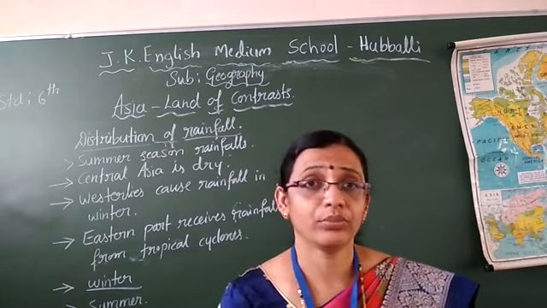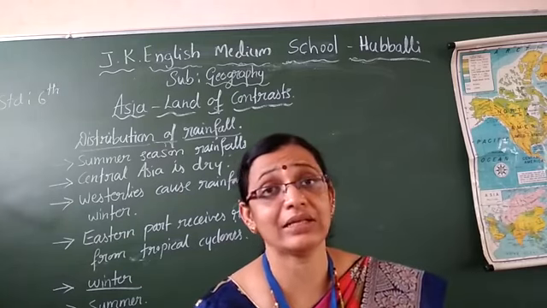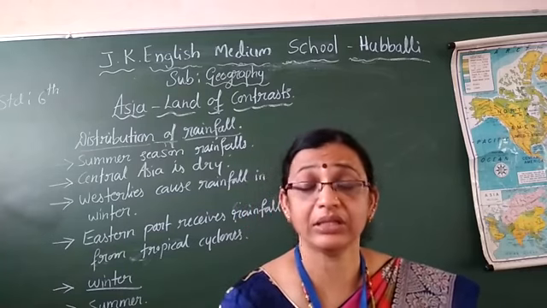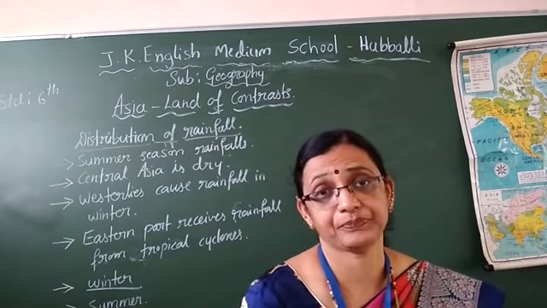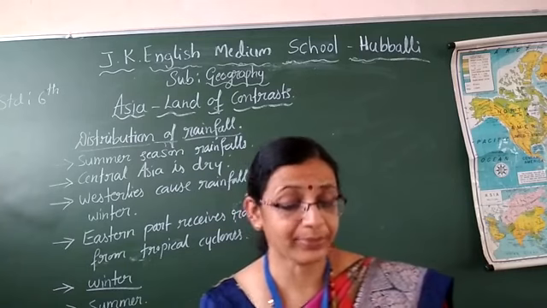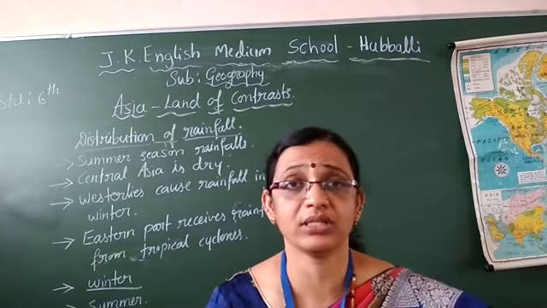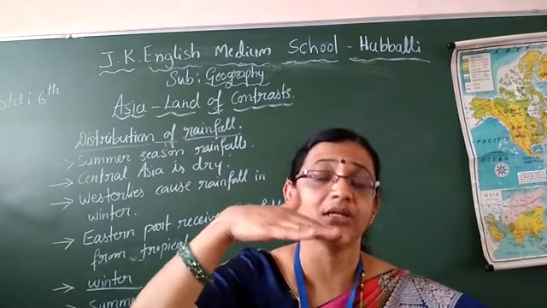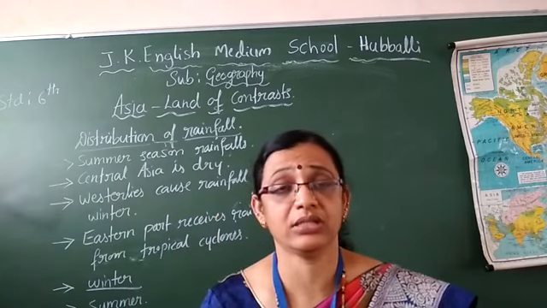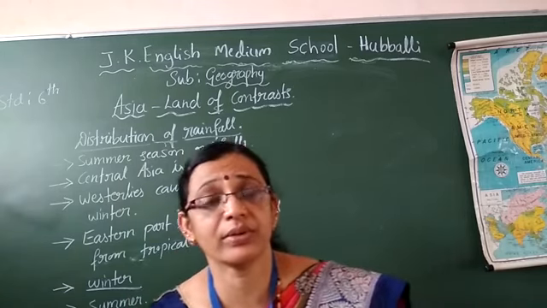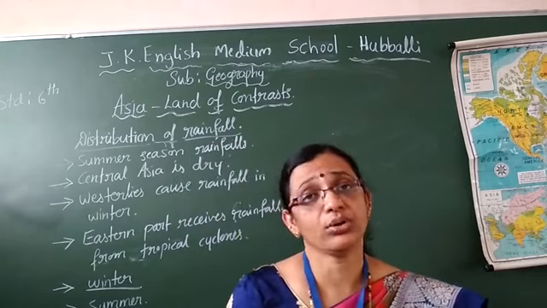Why? Because most of Asia lies in the northern hemisphere, the sun rays will be slanting. It will not receive the sun rays directly. Somewhat slanting sun rays will fall on East Asia. Because of this, most of the countries are cold.